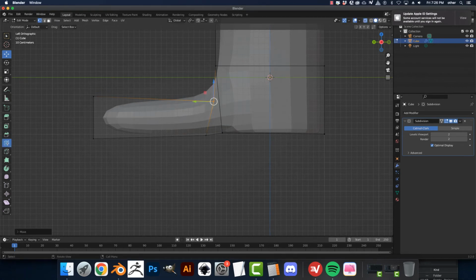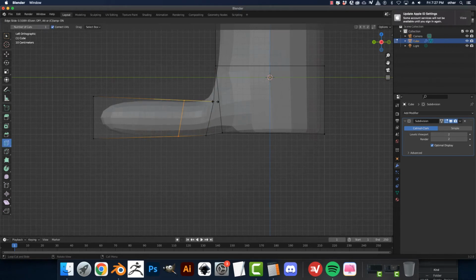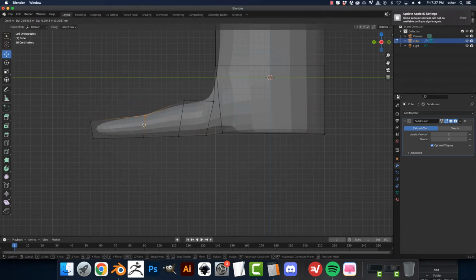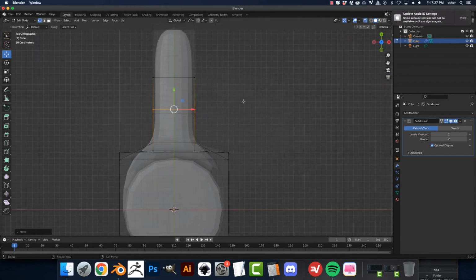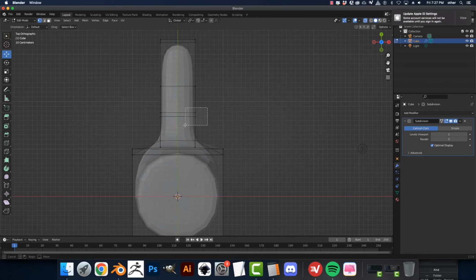Alright, and then we can insert some edge loops. This one. And you notice if you insert edge loops, now I got the ability to move those around. Nice. Let's jump into Z and see if that's turning out. It's turning out, but it's very uniform.